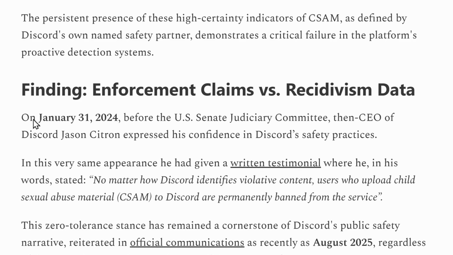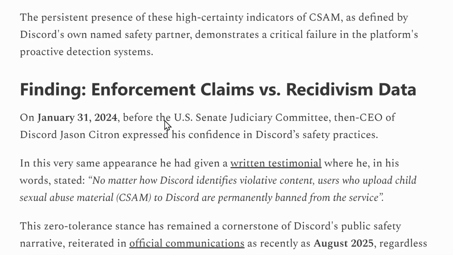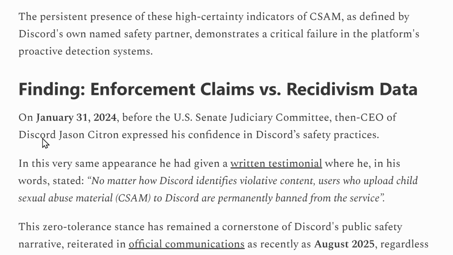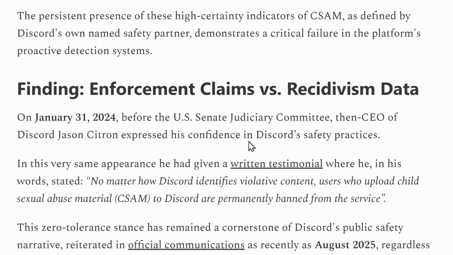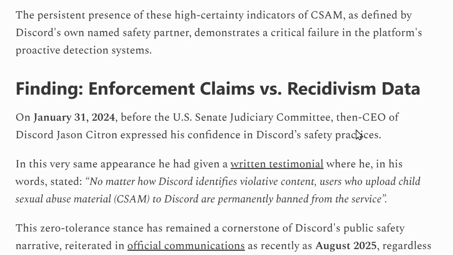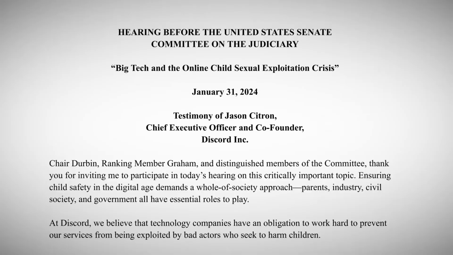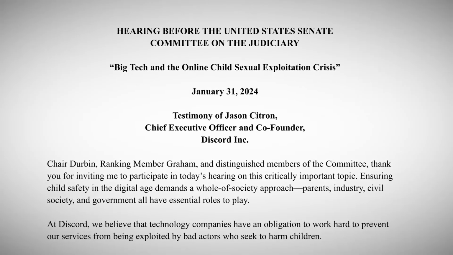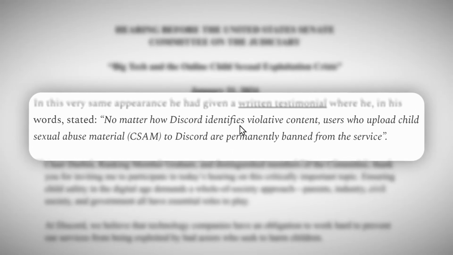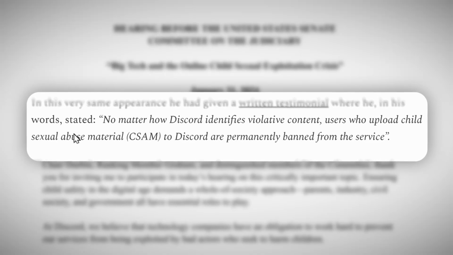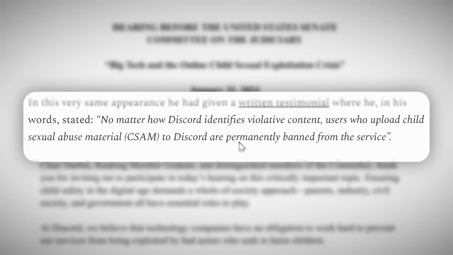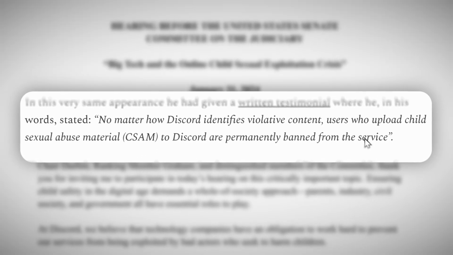And in this article, I want to point out that on January 31st, 2024, before the US Senate, then CEO of Discord, Jason Citron, expressed his confidence in Discord's safety practices. In the very same appearance, he gave a written testimonial where he stated, "No matter how Discord identifies violative content, users who upload child material, CSAM, to Discord are permanently banned from the service."